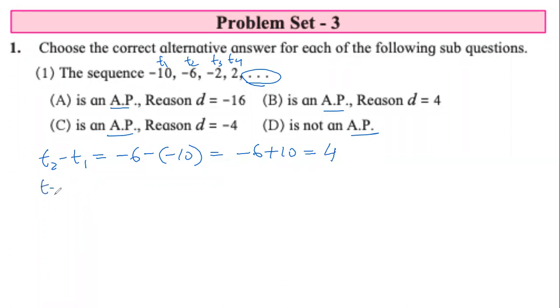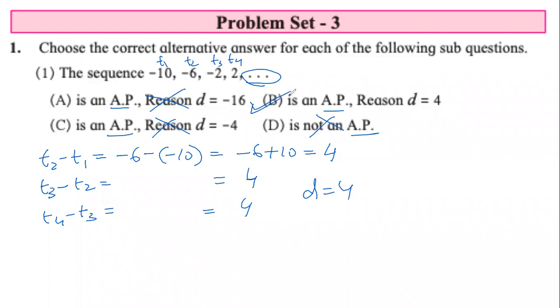What is the second thing I will do? T3 minus T2. And what's the third thing I will do? T4 minus T3. Yes, and we have to do all these subtractions because we do not know whether this is an AP or not. We cannot assume. So all the terms that are given in the sequence, we have to check. And when we check, we will find that all of them are equal to 4. And so this is not the answer. This is not the answer. This is not the answer. Clearly, d is equal to 4.